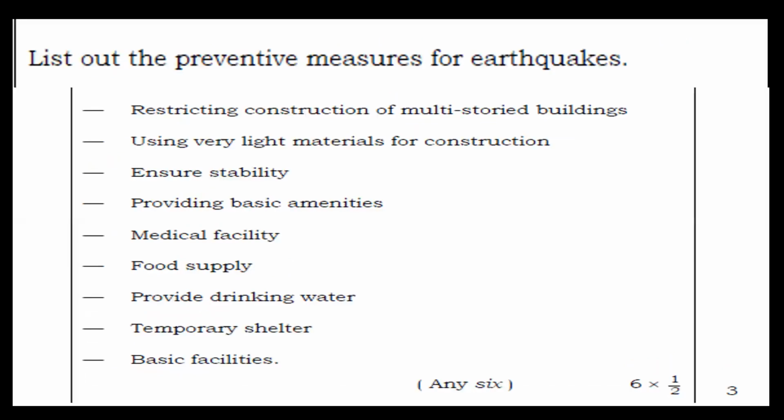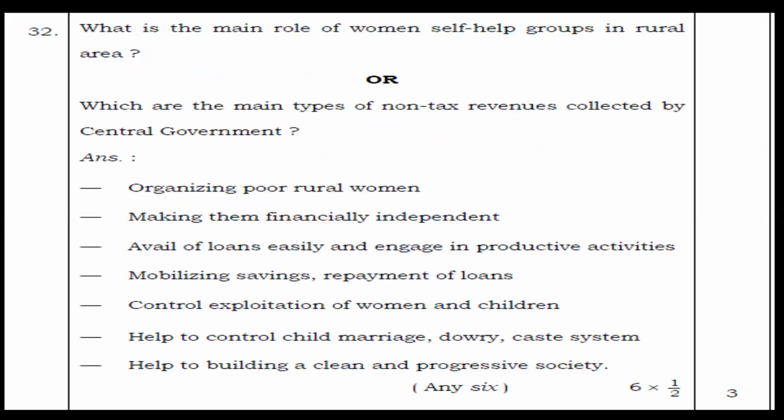Now let's see the second, optional question. Preventive measures for earthquakes: restricting construction of multi-storied buildings, using very light materials for construction to ensure stability, providing basic amenities, medical facility, food supply, drinking water, temporary shelter, and basic facilities. These are the preventive measures for earthquakes. Here you can write any 6 points in sentences. Fine. Moving to the next question, 32.